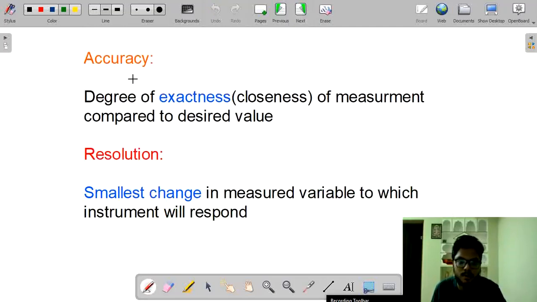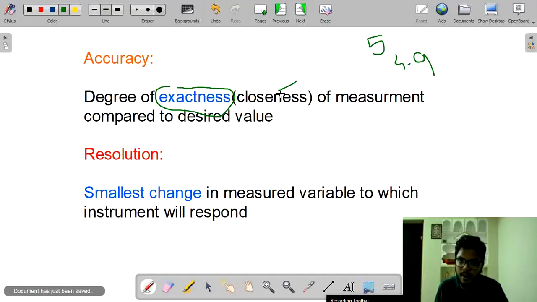Now coming to accuracy. Read the definition carefully: degree of exactness or closeness of measurement compared to the desired value. Now assume our desired value is 5. Now we are getting 4.9 as our measured value. It is always a desired value, and it is always a measured value.